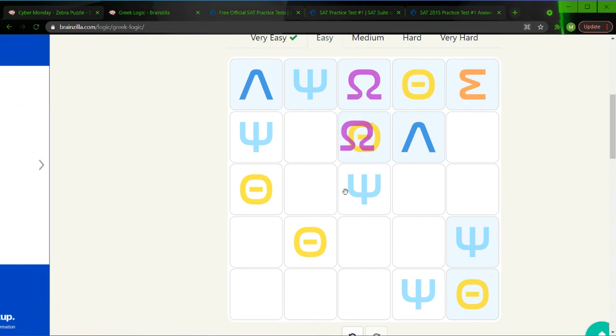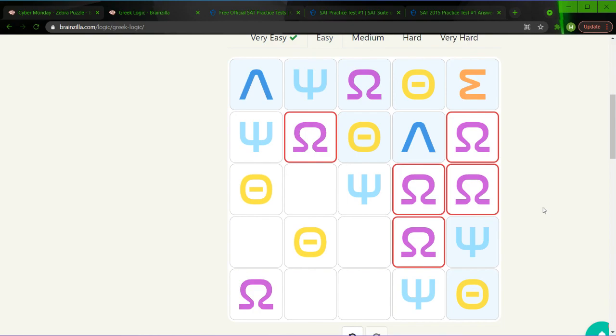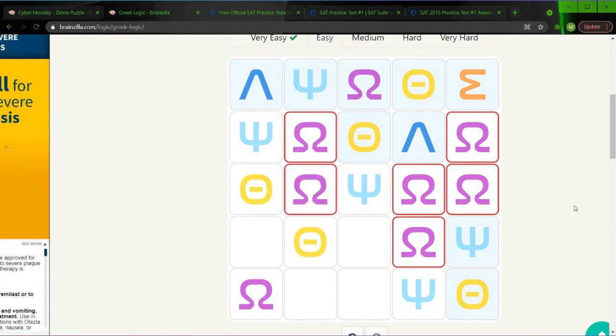Let's go on to omega. Omega completes this diagonal, which is nice. Unfortunately, that doesn't do much because, again, it could be here or here. And let's just fill in all the other omega spots. Right. Or, sorry, that would not be nice, except for the fact that, oh, we have one more? Right.